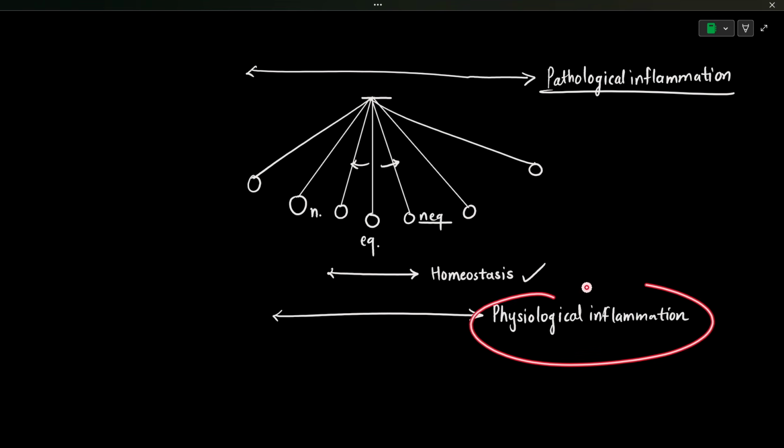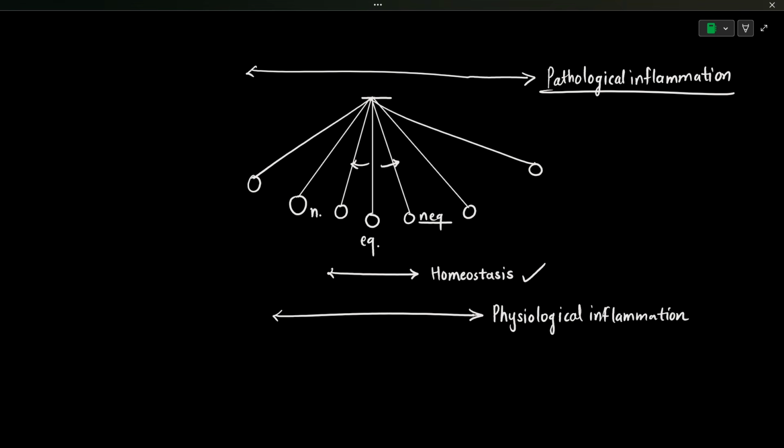Physiological inflammation is easy to clear out, so the inflammation will be cleared and the individual will recover to its optimum stage, achieving homeostasis. But clearing pathological inflammation is really hard because there will be persistence of inflammatory inducers. They are being secreted persistently, causing inflammation again and again. There could also be some mechanisms or pathways which are being hampered, which hinder the inflammation elimination. So this is a dangerous condition.